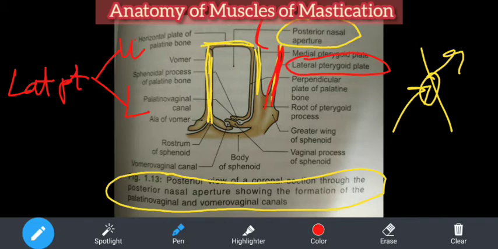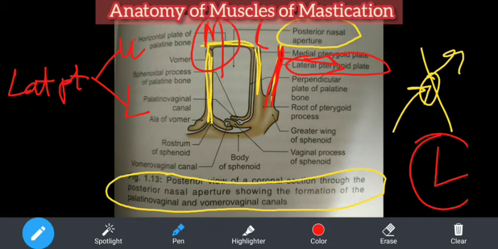The lower head, which is the larger head, has its origin from the lateral surface. See, this is lateral, this is medial. So from the lateral surface of the lateral pterygoid plate, it gives origin to the large lower head of the lateral pterygoid.